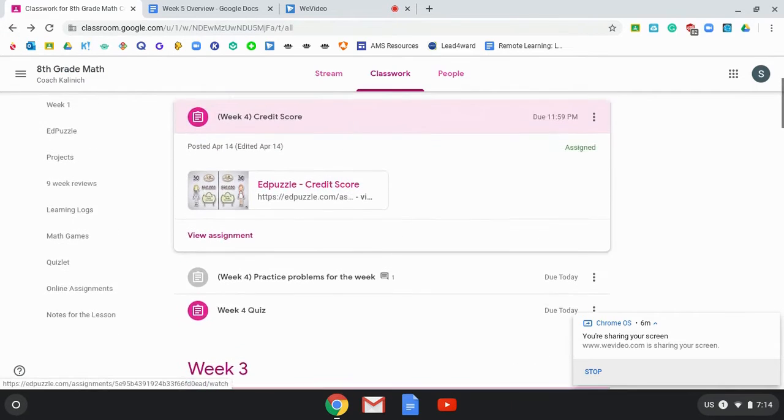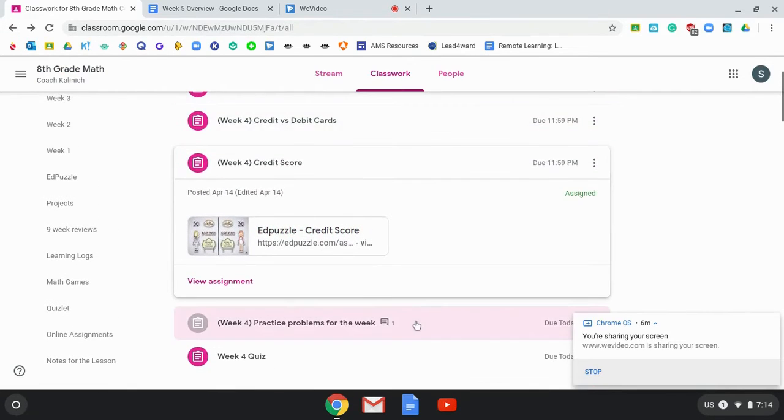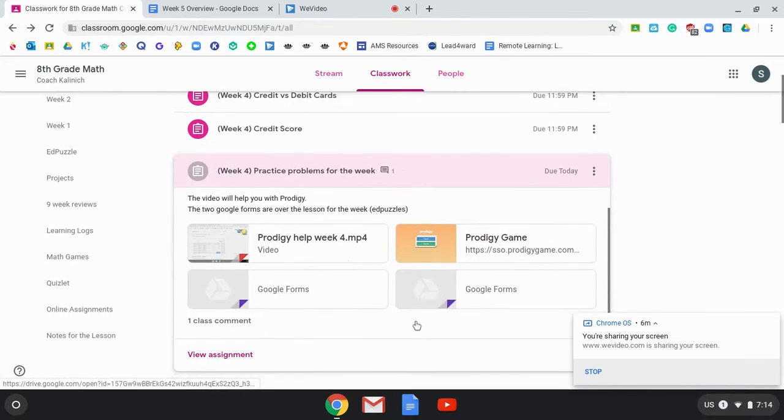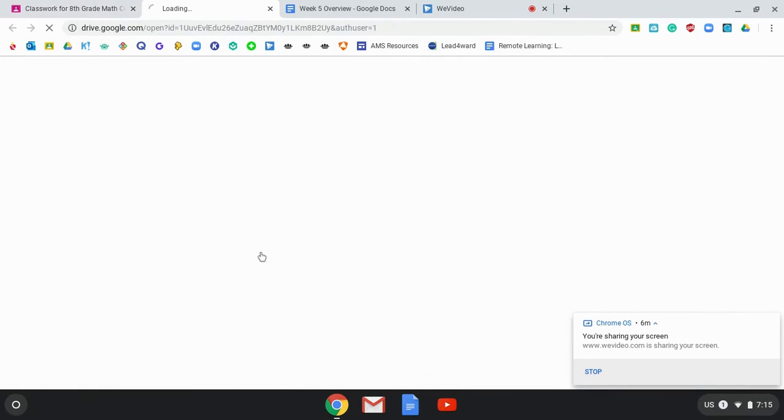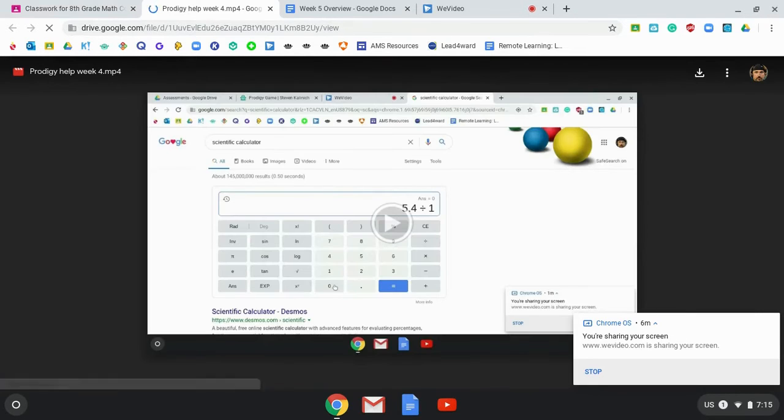And this is the big one. A big emphasis of this tutorial is because a lot of students aren't doing the math part. So after that, they will always have something that says practice problems for the week. There's a video of me teaching them how to do the problems in Prodigy. This week it was sales tax. I explained what sales tax is and how it works and how you're going to solve those problems in the calculator. All I gotta do is press play, and it's not like Edpuzzle, so they can fast forward, rewind during the videos. And this taught them how to do the Prodigy questions.